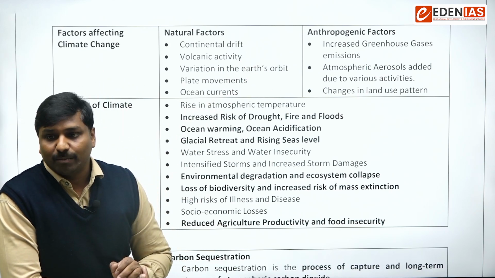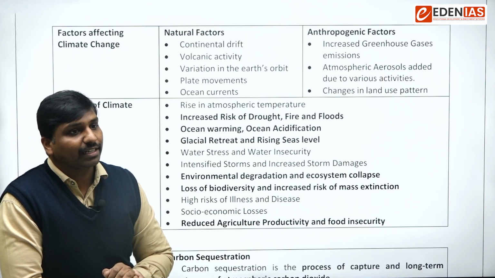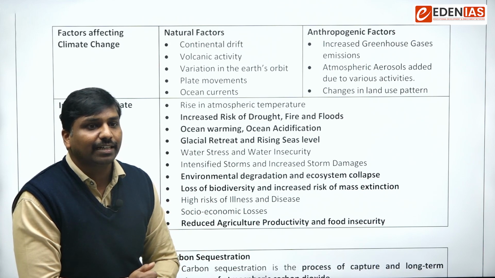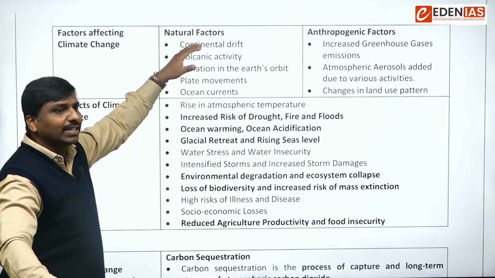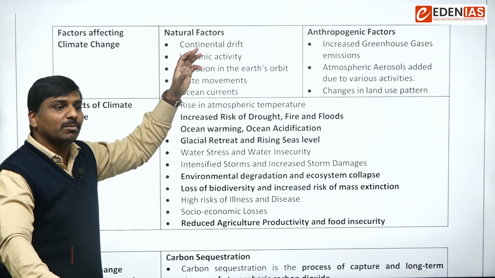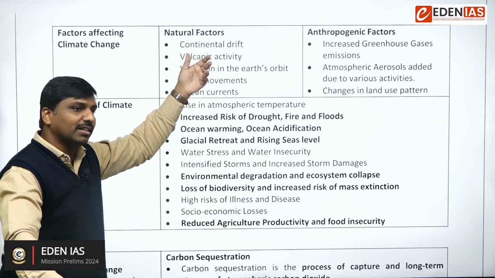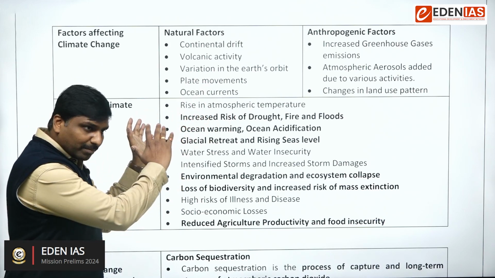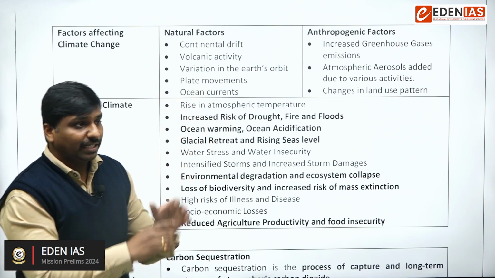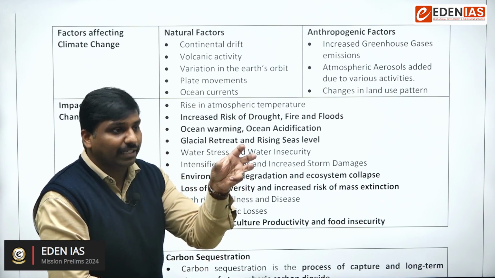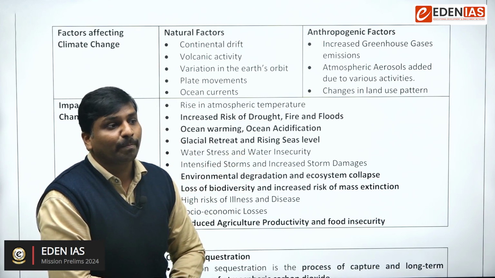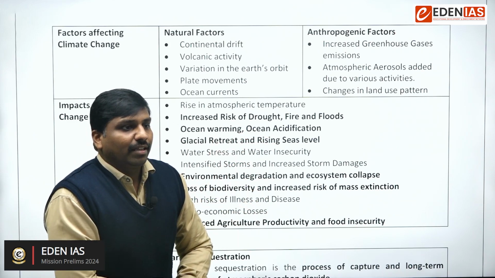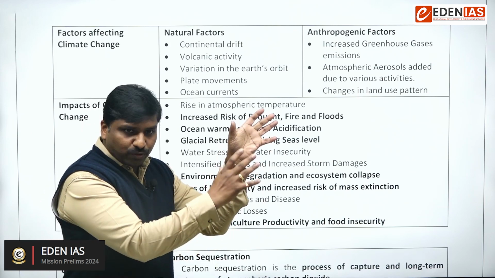Have you studied continental drift theory? Due to continental drift, climatic belts have shifted. Can you recollect that? In a similar fashion, volcanic activity releases various gases into the atmosphere that cause greenhouse global warming, and thus it leads to climate change. And there are variations in Earth's orbit. Are you aware of the angle of inclination of Earth? Earth is tilted at 23.5 degrees to its horizontal plane. Can you recollect all those things?